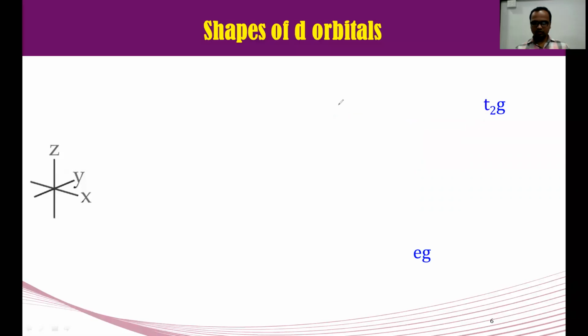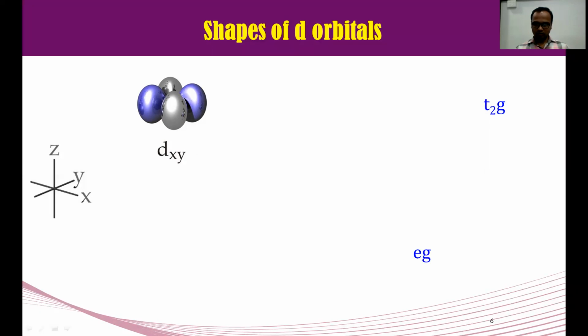Now next we are going to see the different shapes of these d orbitals. Clear? Now see the shapes carefully. These are the three axes: x-axis, y-axis, and z-axis. This is our first orbital, the dxy orbital. In this orbital, this is the x-axis and this one is the y-axis.